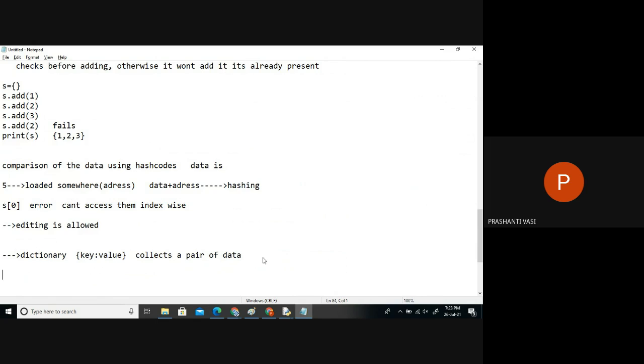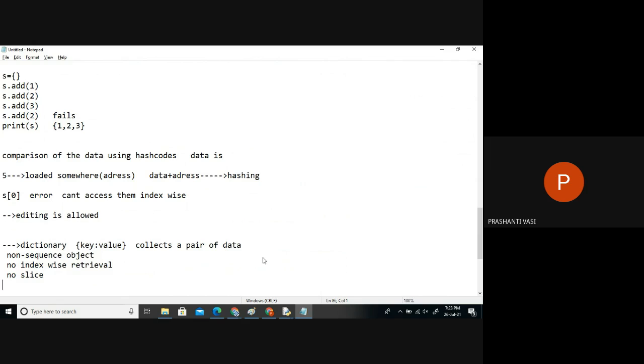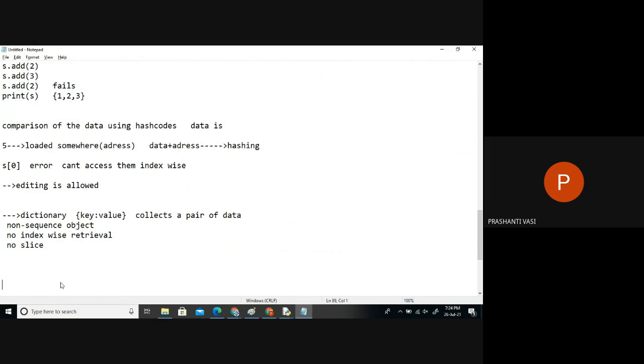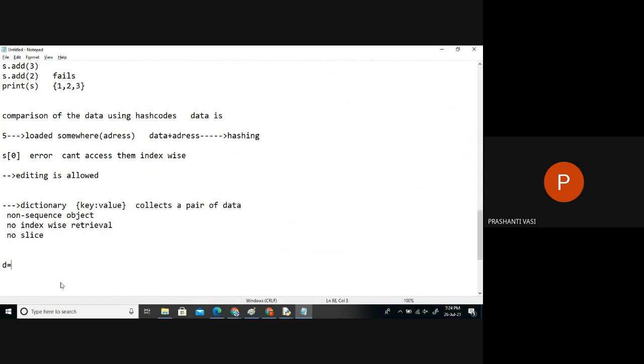In the same way, here we don't have any indexes. So it's not a sequence item. It's a non-sequence object, so we can't access it index-wise. Similarly, no slice, no repetition. These are all not allowed in a dictionary. Whichever are sequences, we use these concepts. And whichever are not sequences, we can't go for slice or indexes at all. Creation of a dictionary can be done by direct curly braces. So this is an empty dictionary.